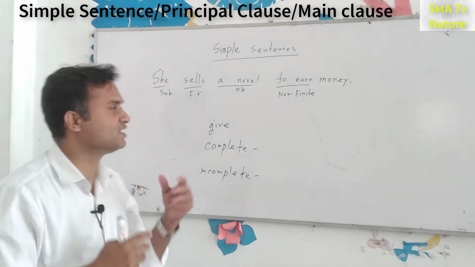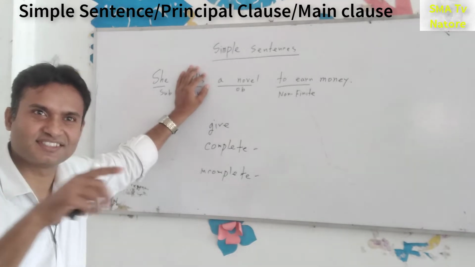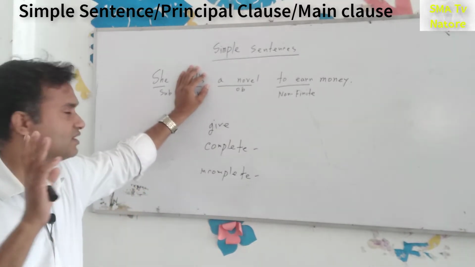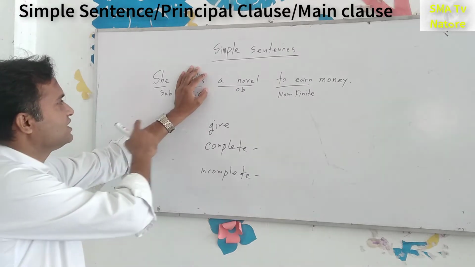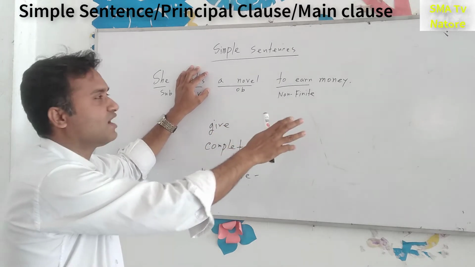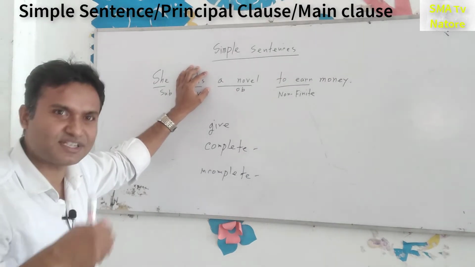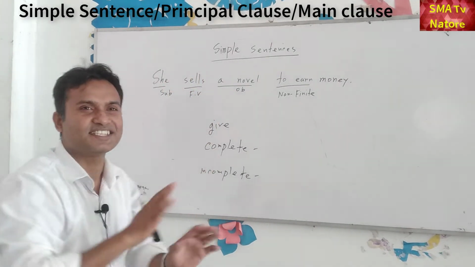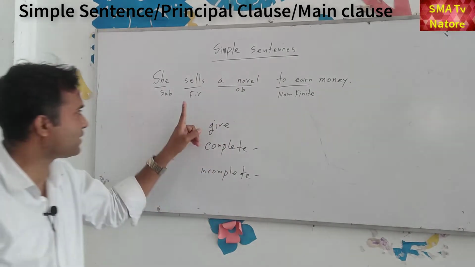Okay, what do you understand? If we delete this word, okay, but why? Then tell me the Bangla. She, a novel, to earn money. The meaning is not complete. So for this reason, I am saying that this sentence is not correct if this verb is deleted. So this is finite verb.